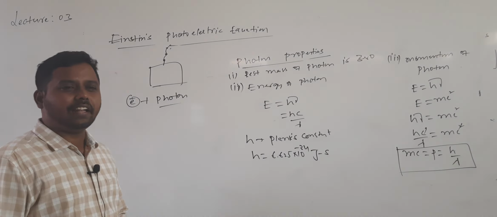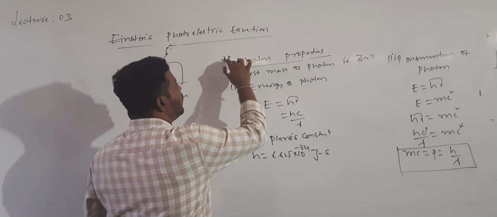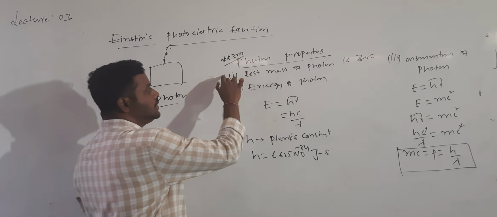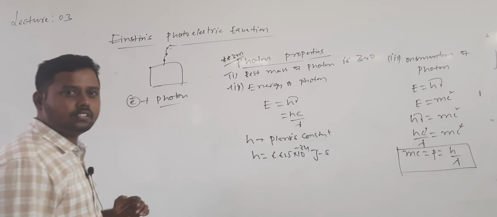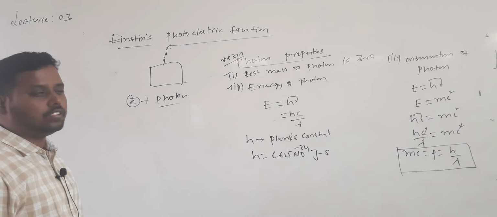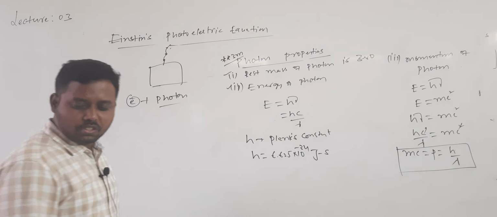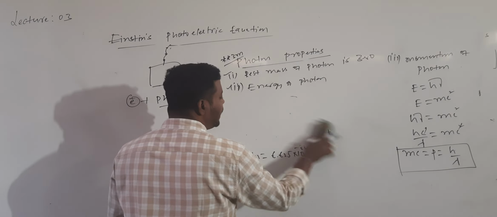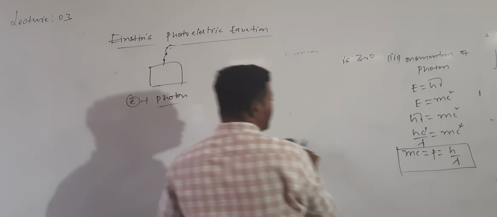So basically, just some points are given. If they ask you to write down the properties of the photon, till now they didn't ask, but if they ask you can write: photon rest mass is 0, photon energy is this much, and photon momentum is that much. If I want, we can also calculate the mass of the photon. So you should just know the meaning of the photon. The photon is the particle which is there in the quantum.